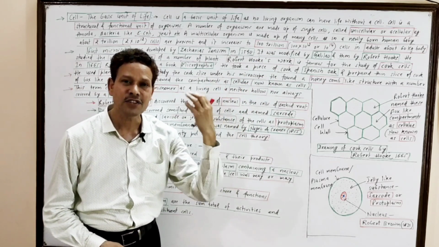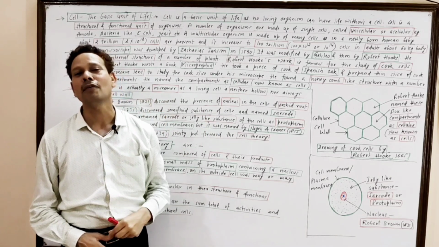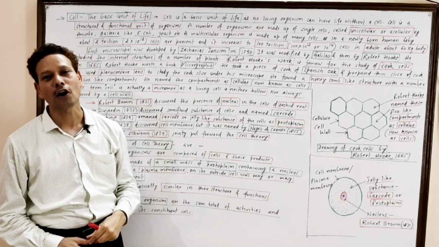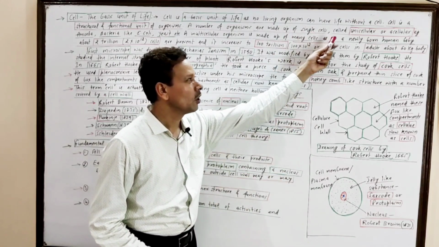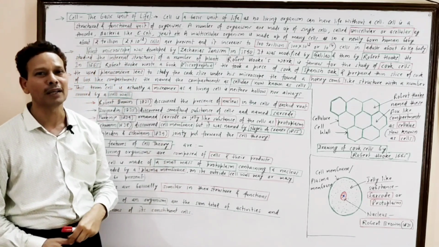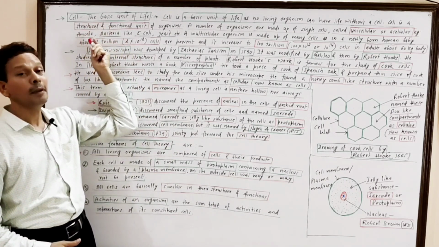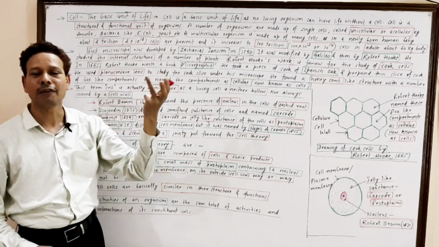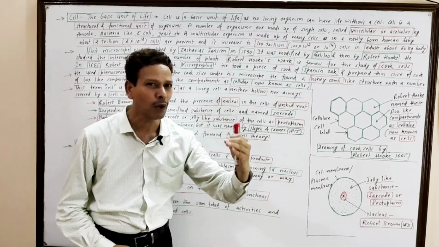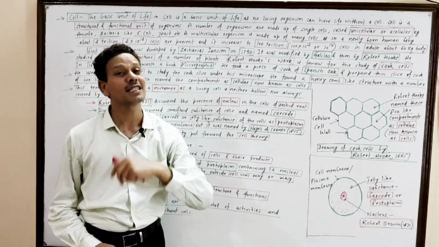Cell acts as a structural and functional unit of organisms. Dear students, a number of organisms are made up of a single cell. Such organisms are called unicellular or acellular organisms, like bacteria, E. coli, Escherichia coli, like Chlamydomonas, a green algae, amoeba, a protozoan, yeast, a fungus. These are unicellular organisms. Competitive exam students generally note down these organisms which have a single cell, known as acellular